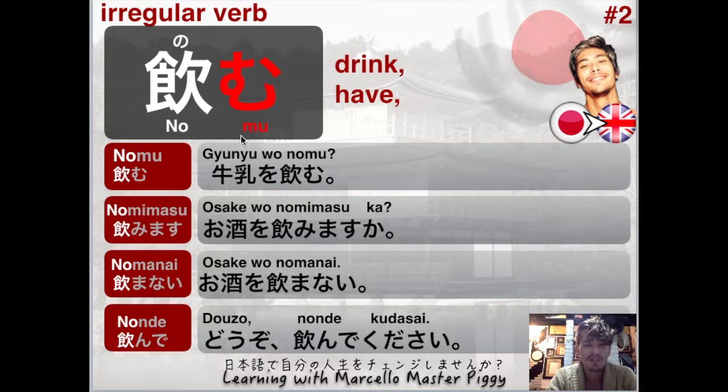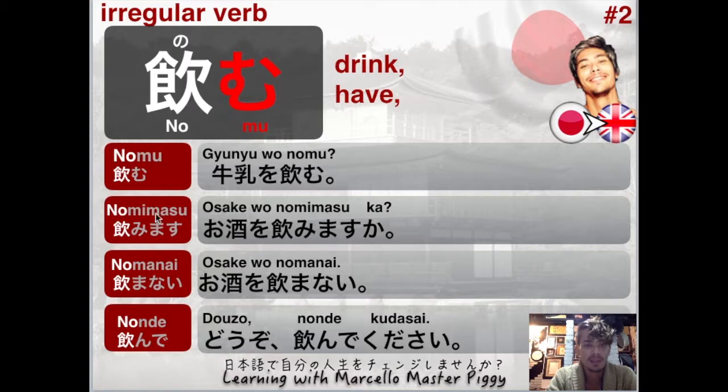Maybe this is easier for you to understand. So we need to keep the M. So that means that we need to change this for me, okay, which is the M column, ma, mi, mu, me, mo. So it's gonna change the mu for the mi, okay, so it becomes nomi, and then we add the masuke, the masu part. So it becomes nomimasu.